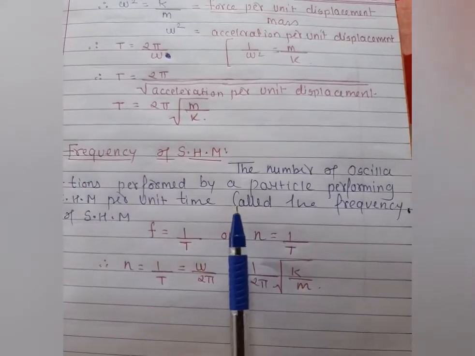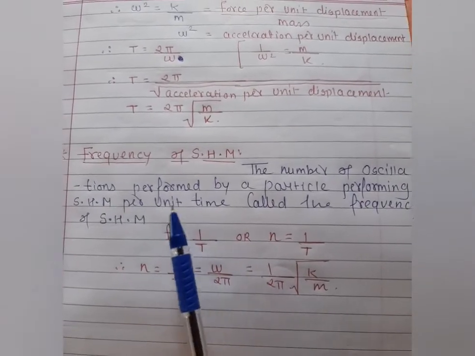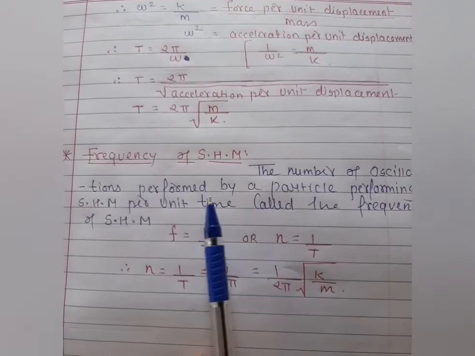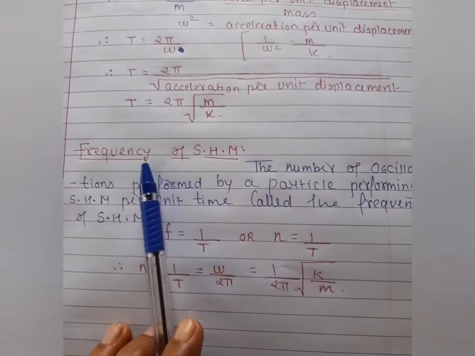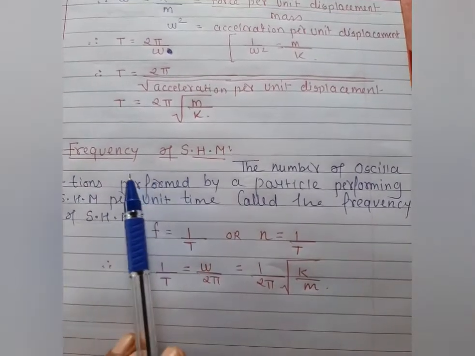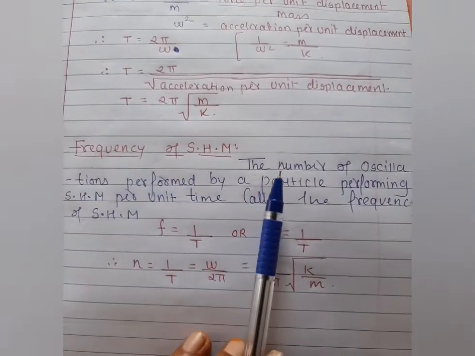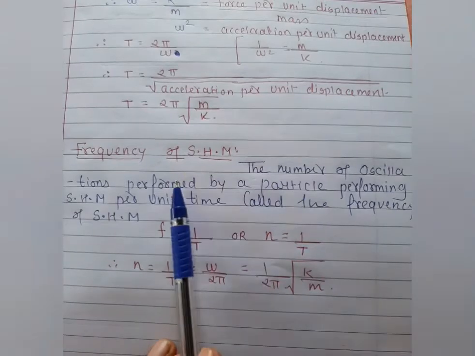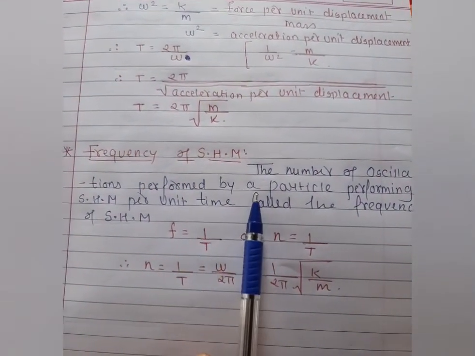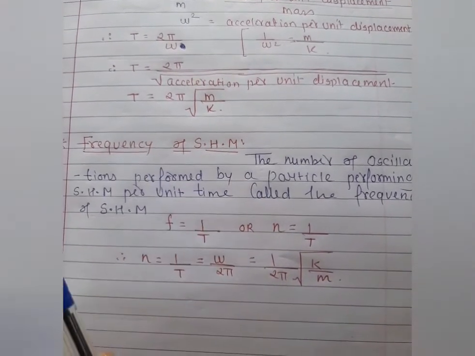If you're not comfortable with this definition, you can say the number of oscillations performed by a particle per unit time in simple harmonic motion is called frequency. You can frame your sentence also, but the keywords will be the same.